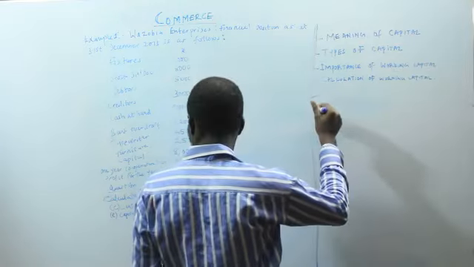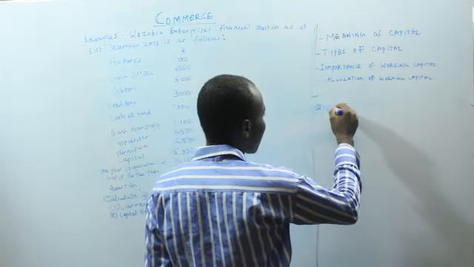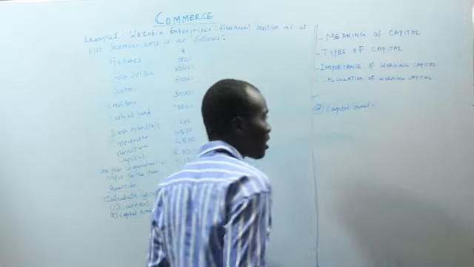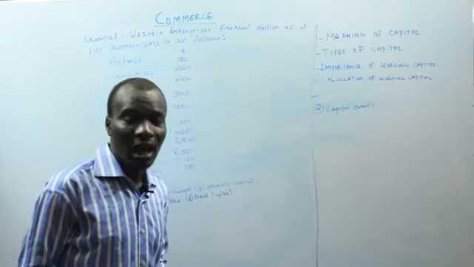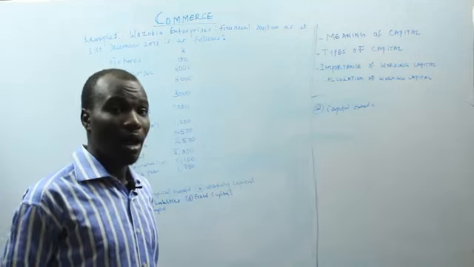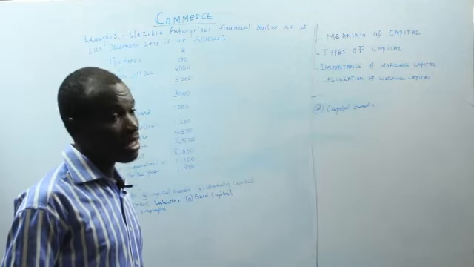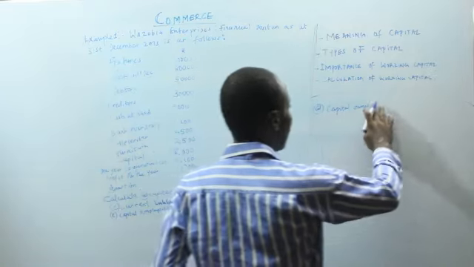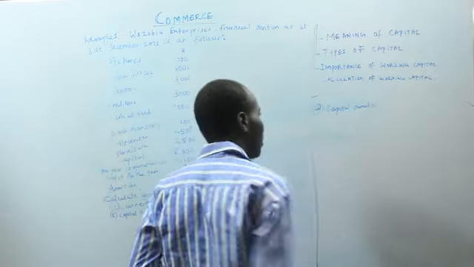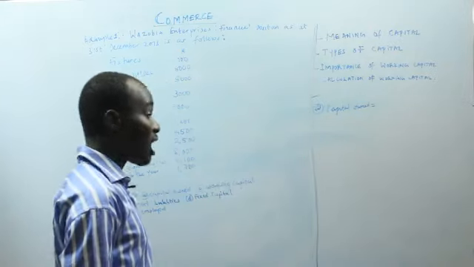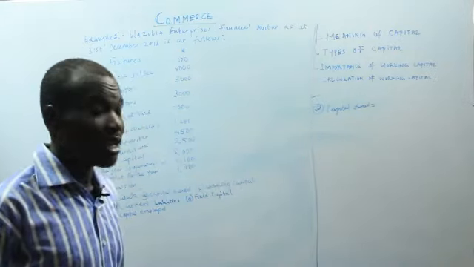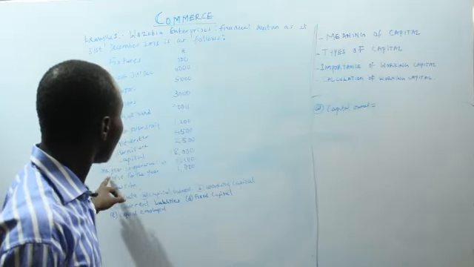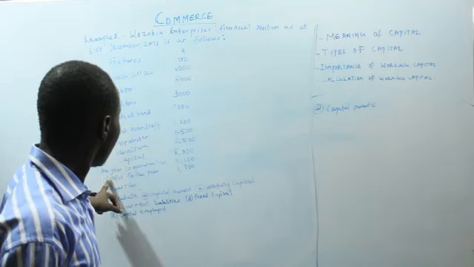Okay. A, we have capital owned. I think that the capital owned is total assets minus the total liabilities. Since we don't have the total assets and the total liabilities yet, what we are going to do, we can get capital owned by adding the profit to the capital.